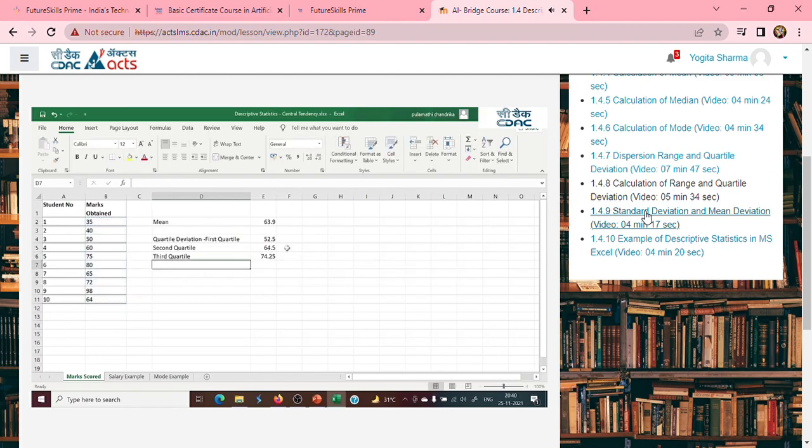I said that the second quartile is nothing but your median value. Right? Let us verify whether it is fetching the median value or not. I'm calculating the median of all these observations. Yeah, see, the second quartile is nothing but your median. So this is how you can calculate the quartile deviation.